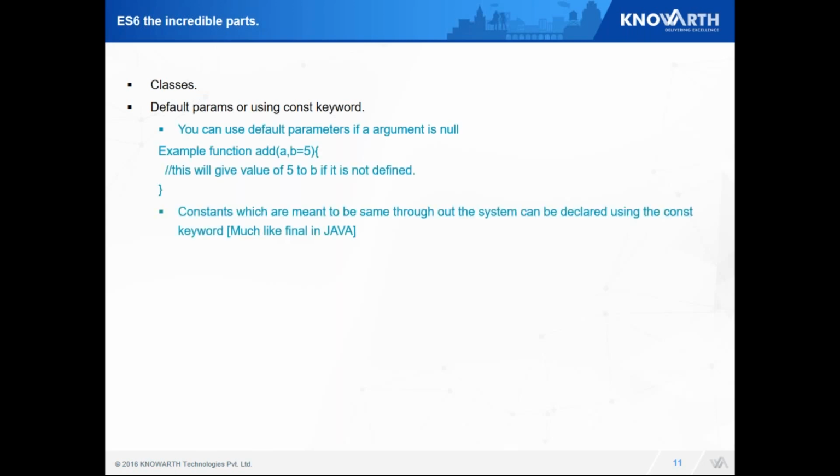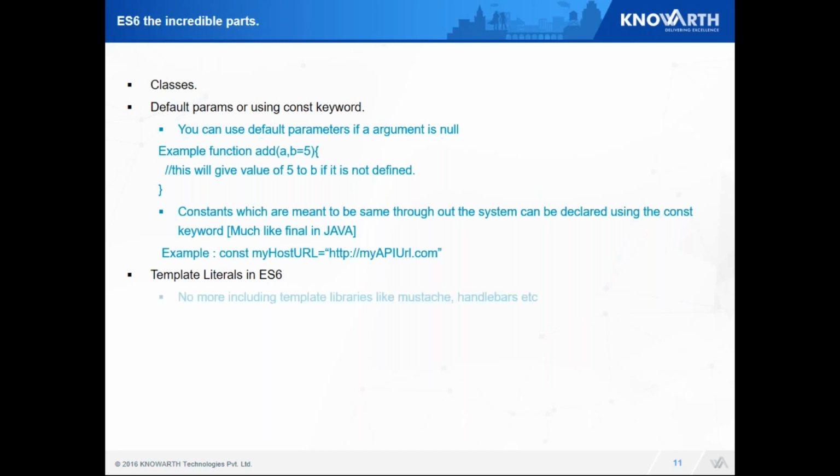Now, the second, default params and using the constant keyword. Let me explain this through an example. Here is one function, add(a, b = 5). Now, when you try to call this function as add(5) and you forgot to pass in a value for b, it will automatically take the value of b as 5. So it's said that default params are being used. And constant. Constant is nothing but it's constant throughout my application. Say you have a URL which you want to be a constant.